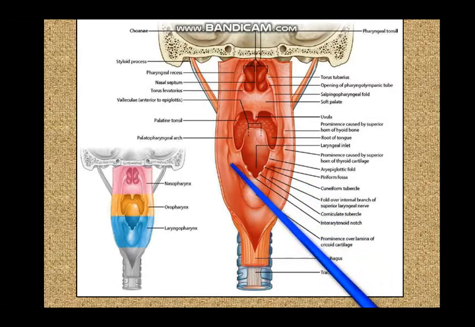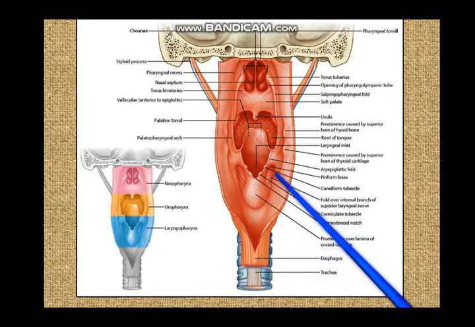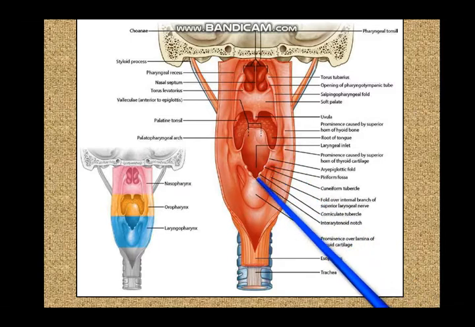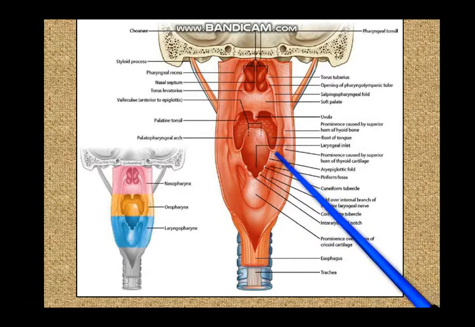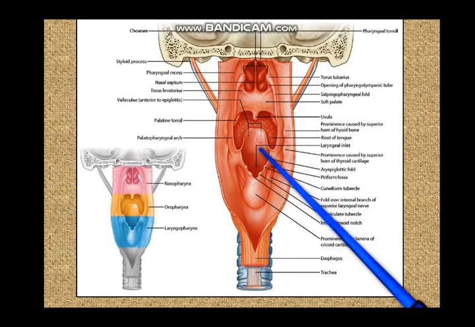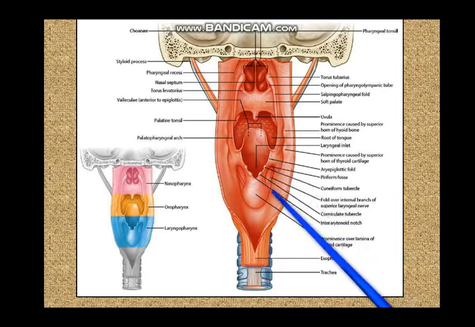If you can feel this, you can feel the posterior border of the lamina of the thyroid cartilage, so that between the lamina of the thyroid cartilage and the aryepiglottic fold, you have this pyriform fossa, and above you have the pharyngoepiglottic fold. So, pharyngoepiglottic fold above, aryepiglottic fold medially, and lamina of the thyroid cartilage below.